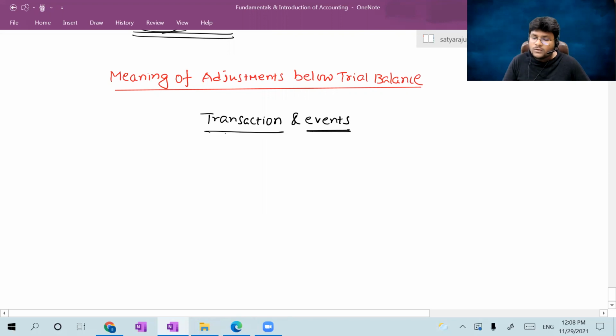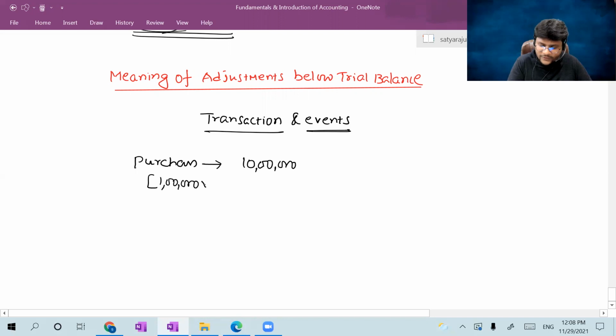Now I recorded purchases in the books of accounts. Consider, all of you, the total purchases I can tell. The total purchases, how much, sir? 10 lakh. Sir, purchases, how many units, sir? Let us put 1 lakh units I purchased. The purchase price was 10 rupees. 1 lakh into 10, 10 lakhs.